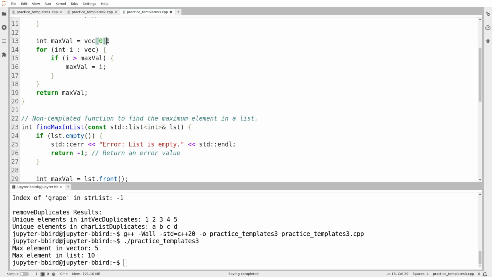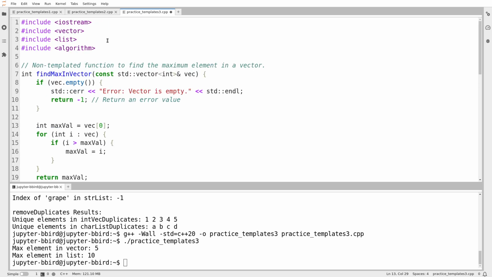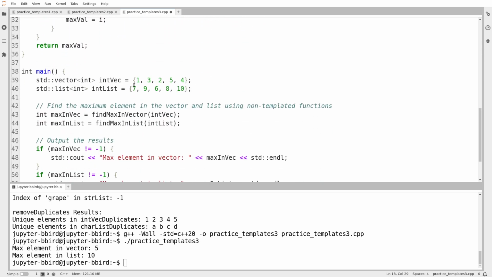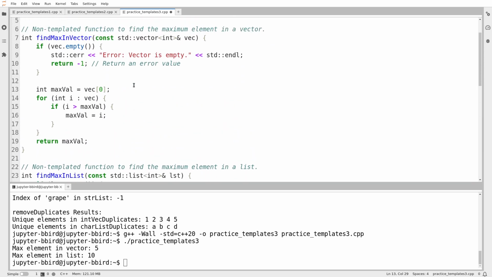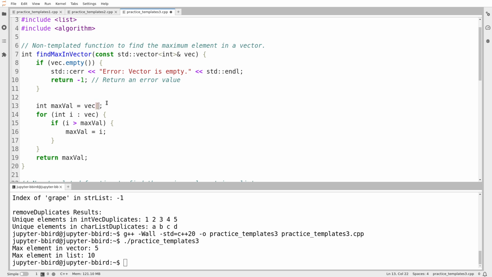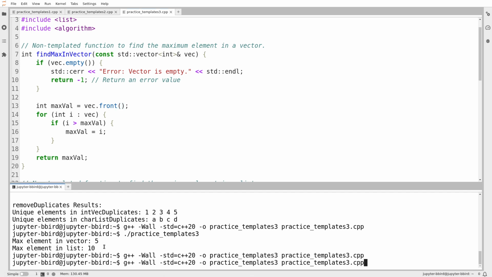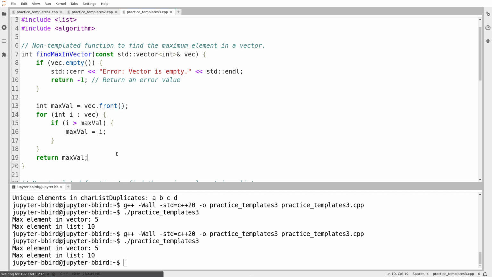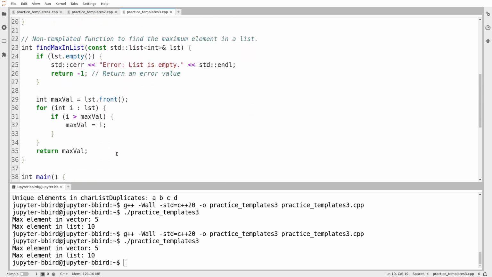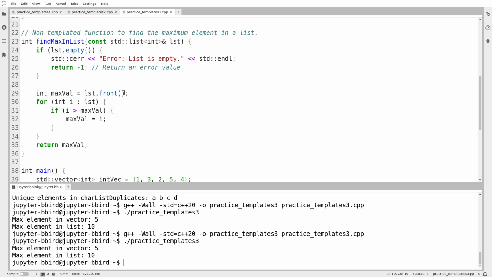Actually, I'm going to go back to my original template. Before I modify anything else, I'm going to try modifying the vector and list versions to make them as similar as possible to each other. So I'm going to say vec.front. Does that work? Can I use .front on a vector? Yes. Okay, so by doing this, I can make the vector and list versions pretty much identical up to the types involved. And now all I have to do is use templates to get rid of all those types and turn them into placeholders.